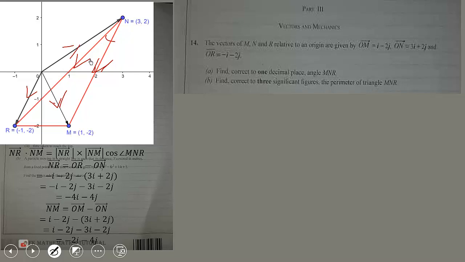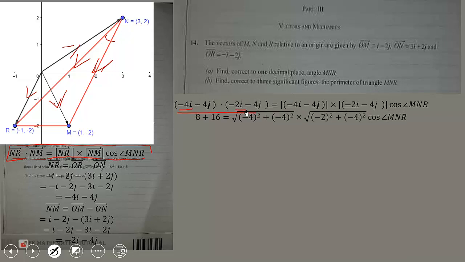Okay, so now we substitute the values into this equation here. So we dot the two vectors, we multiply negative 4 by negative 2, that will give us 8, plus 4 times 4, that will give you 16. Then find the magnitude of the vectors.